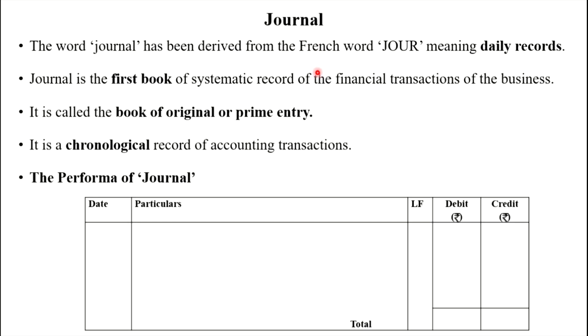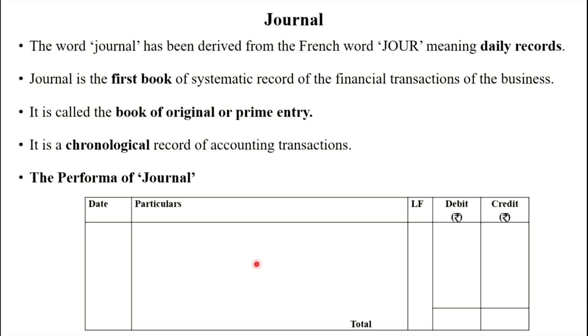Also, we record the transactions chronologically, that means date-wise. Journal is a date-wise record. As and when transactions occur, we record them in the journal. The process of recording the transactions in a journal is known as journalizing. And a date-wise complete record of the transactions along with the documentary evidence is available with the journal entries.